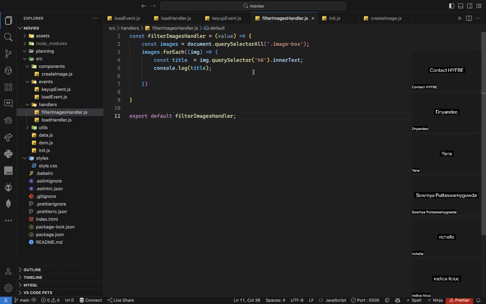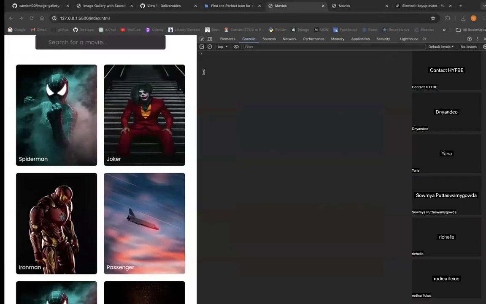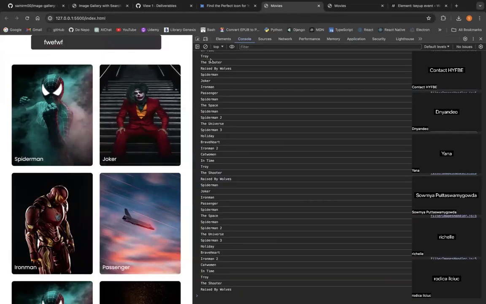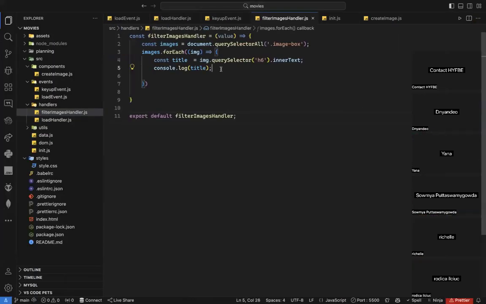Okay, now I got the title of the movie. So what should I do here? Well, it's simple. I need to take the value and convert it to lowercase, and I need to take the title of the movie and also convert it to lowercase, because as I told you, the case is not important for me. As you can see, I have a lot of uppercase letters. So what should I do?